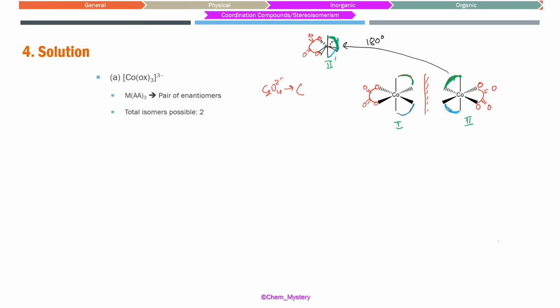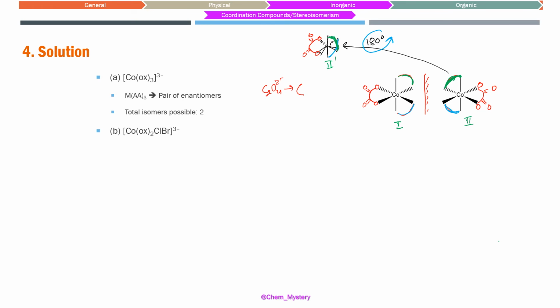Students believe this is AA thrice, everything is similar, so they should be symmetric. This is not. If you observe correctly, the left and right are mirror images, but they do not superimpose. How are they not superimposing? You can think of rotating. We have rotated by 180 degrees, and then we are trying to superimpose 1 and 2 dash. They are not superimposing. That is how we compare that compounds 1 and 2 are enantiomers.